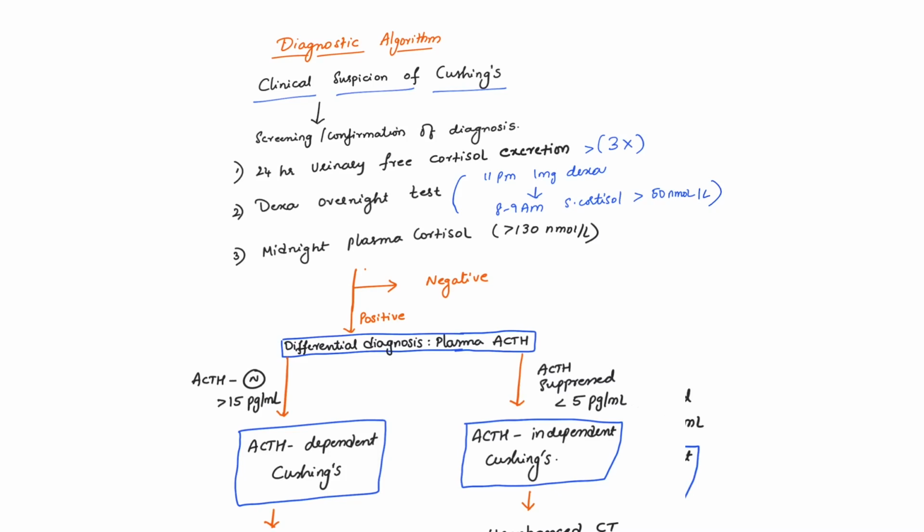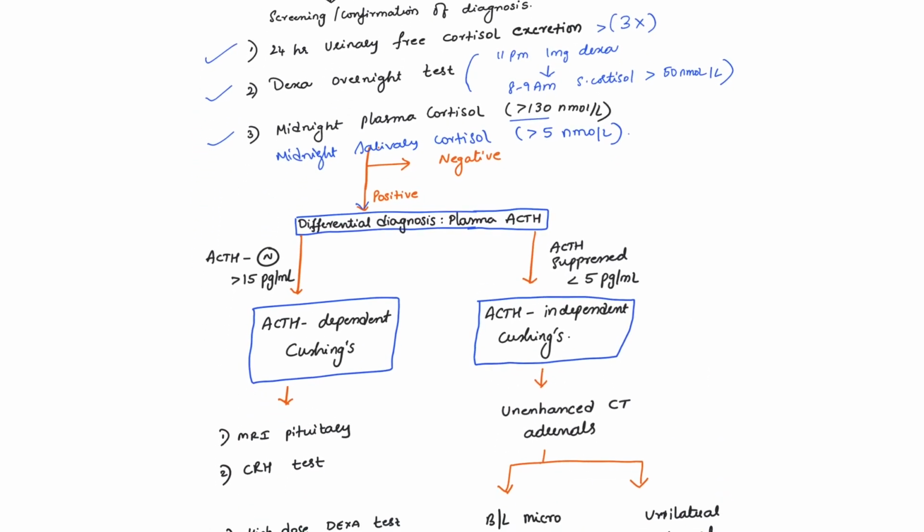Okay. And in addition, we can also do midnight plasma cortisol level, which should be more than 130 nanomole per liter. Or we can also use midnight salivary cortisol. If more than 5 nanomoles per liter, it also indicates the patient has Cushing syndrome. So if these tests are consistently positive, it indicates the patient has Cushing syndrome.